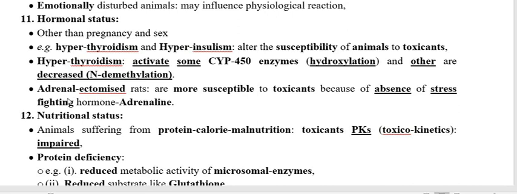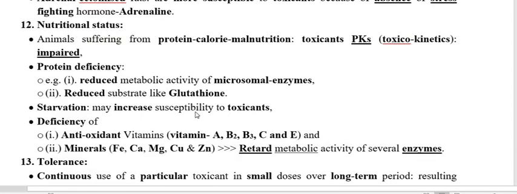The adrenal gland releases a very important hormone, adrenaline, that is a stress fighting hormone. If you remove this adrenal gland, you will find less amount of the stress fighting hormone adrenaline, so animals are more susceptible to the toxicant.